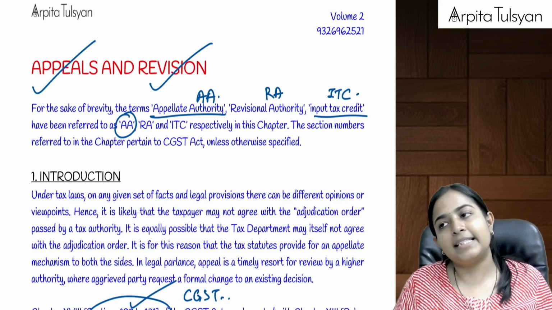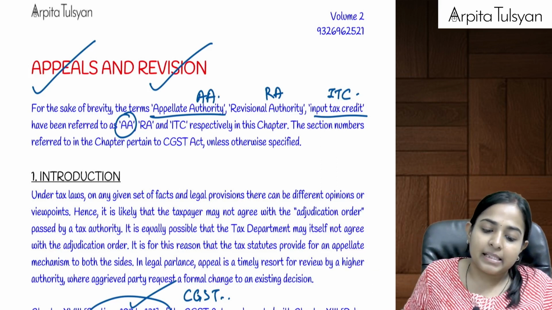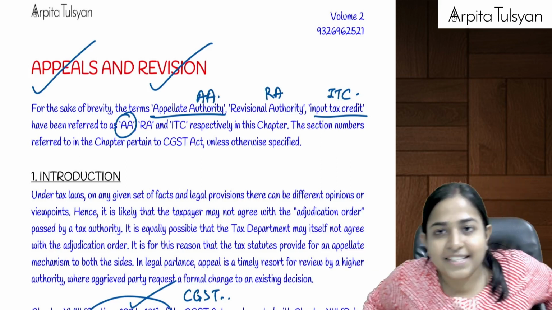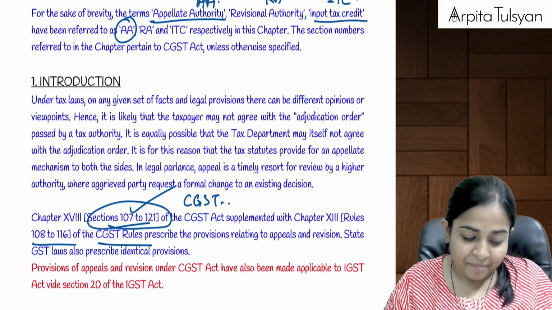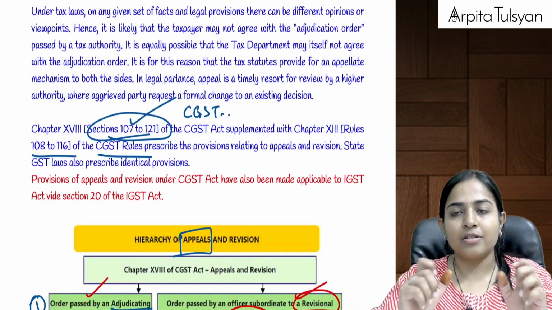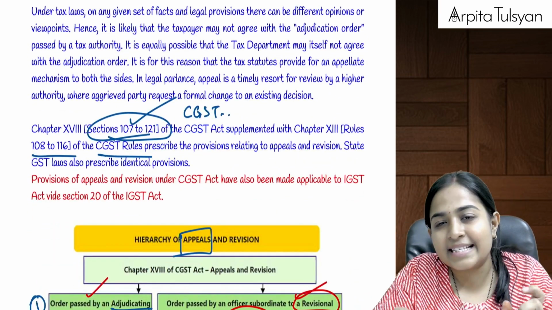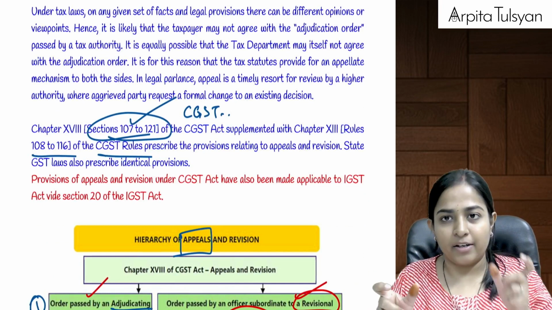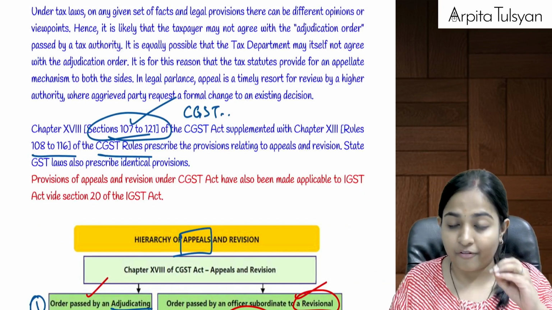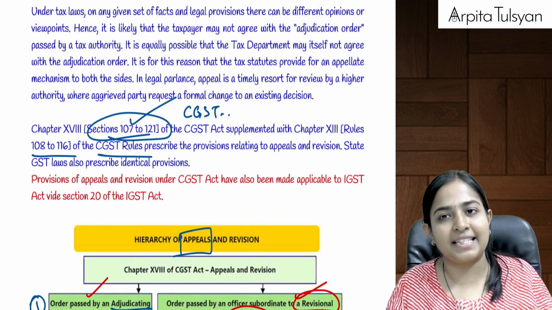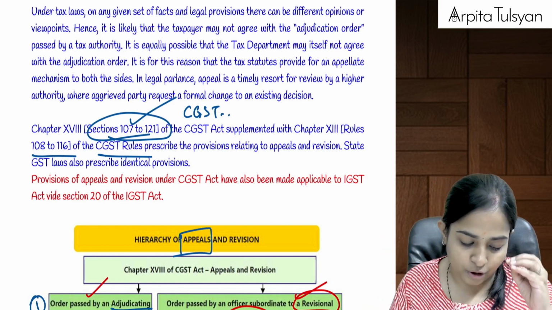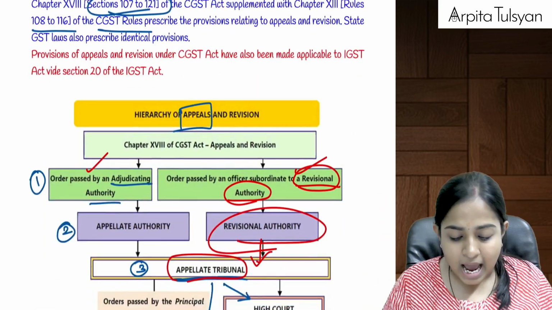Yes, so let's start with this particular chapter, that is appeals and revision. Very simple chapter, very interesting chapter. Appeals and revisions are covered from section number 107 to 121 of the CGST Act. Similar provisions have been made applicable for the SGST provisions also, and even to IGST.